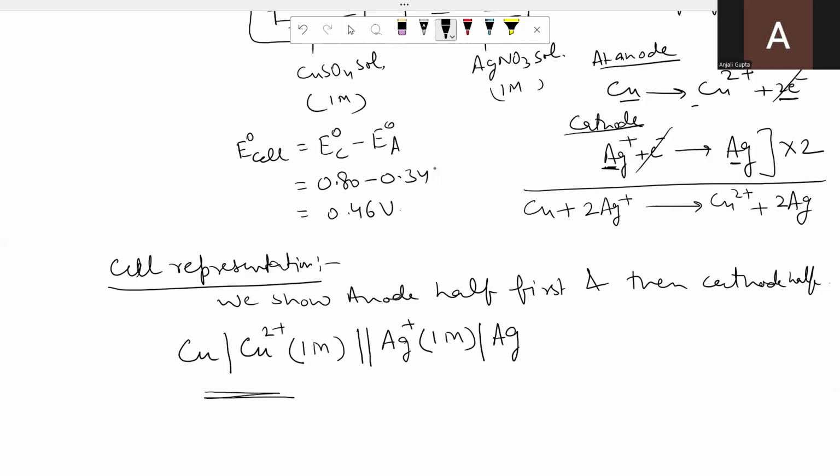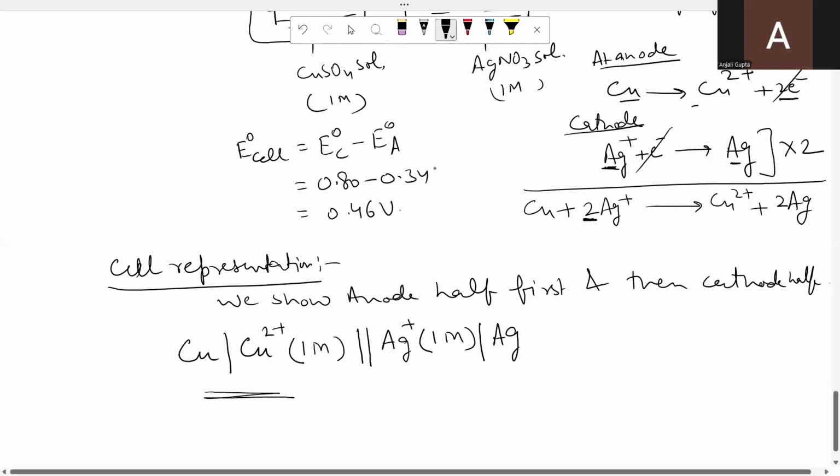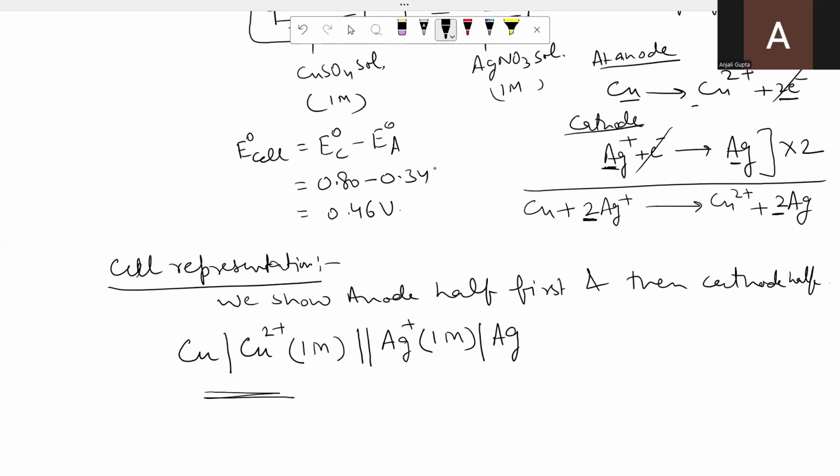And always keep in mind, whenever we represent the cell, we never use these balancing coefficients. We only use the symbols of ions and the atoms. We never use the balancing coefficients. Balancing coefficients का use Nernst equation में होगा. That I will be telling you later on.